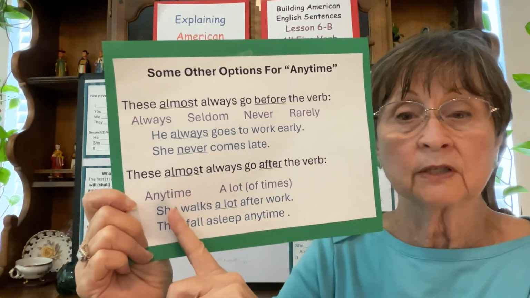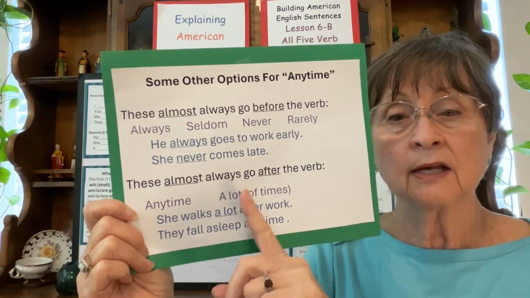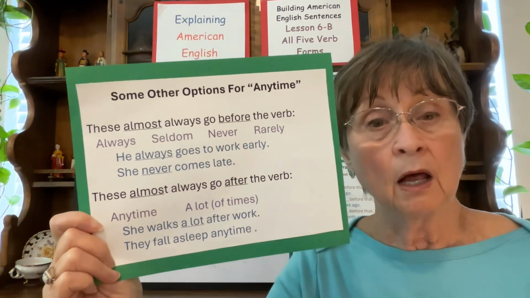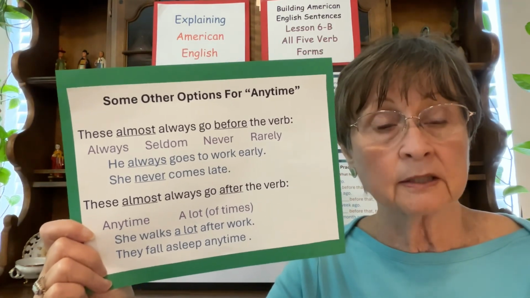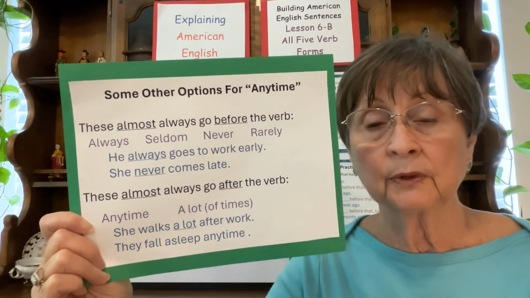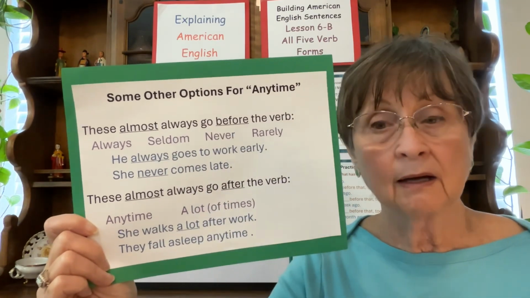Anytime, which we've already seen, and a lot. Now this a lot has to do with how many times. There is also the a lot, which means a big amount. For instance, if I say I ate a lot, I probably mean I ate many bites of food. But it can also mean how many times, many, many times.